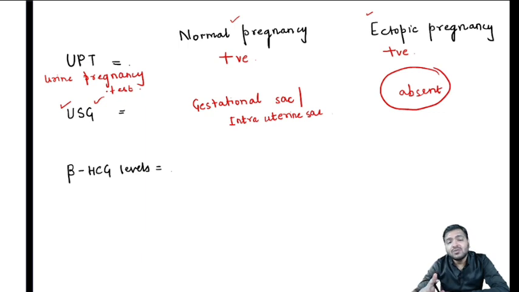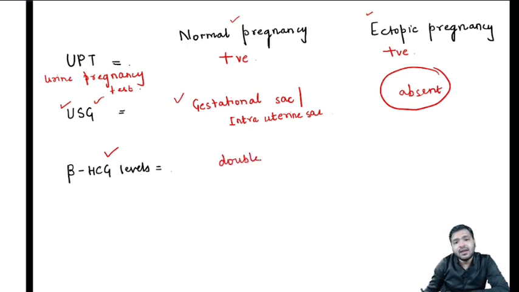What you all have to keep in mind is that if, after the ultrasound, you get a gestational sac or intrauterine sac, it's confirmed it's a normal pregnancy. But if you don't get a true gestational sac, you will not call it an ectopic pregnancy until and unless you get the beta HCG levels done. In normal pregnancy, the beta HCG level will double in 48 hours.